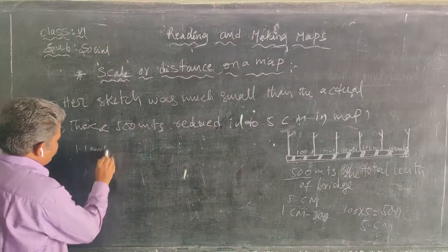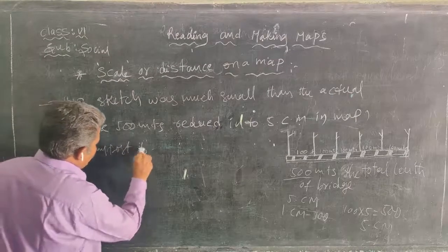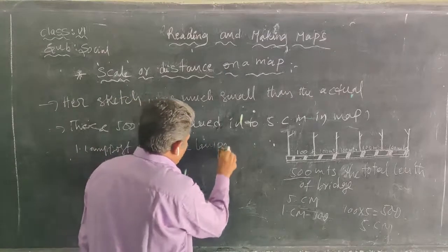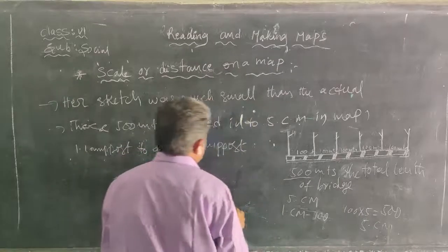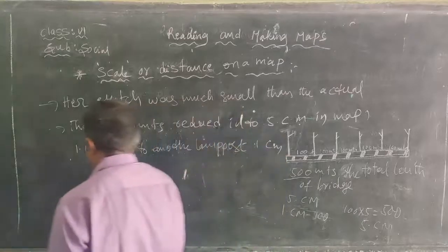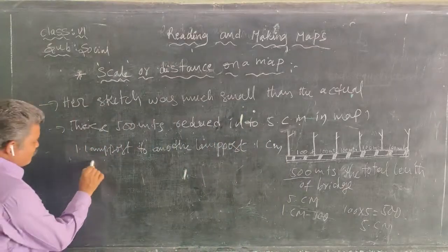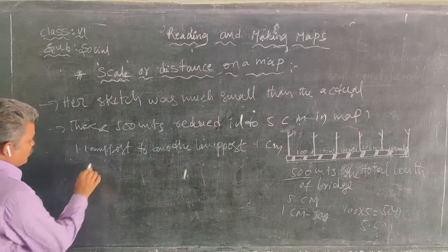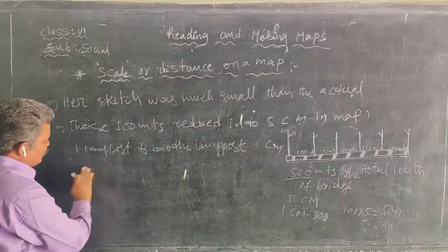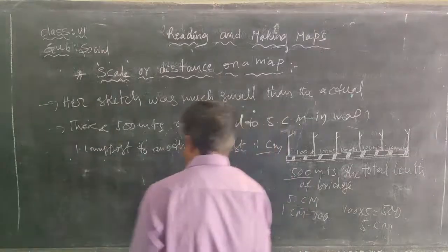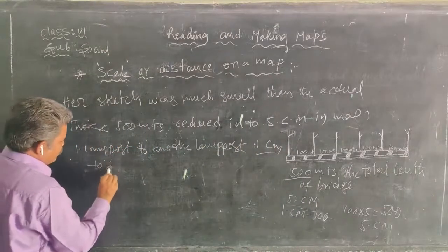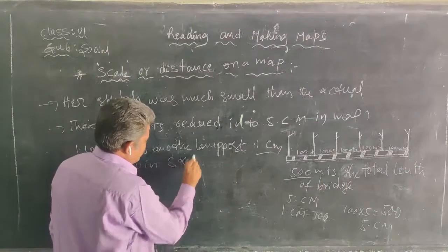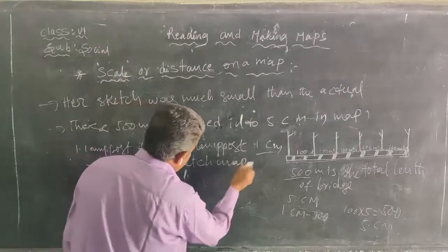From one lamp post to another, it is 1 centimeter on the sketch map.